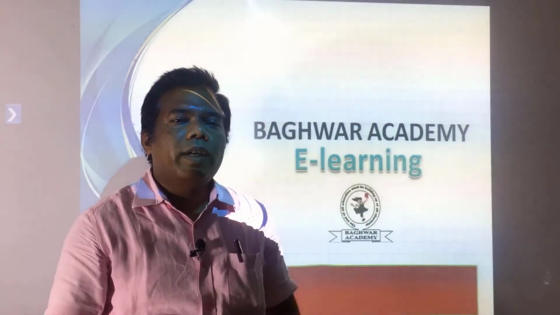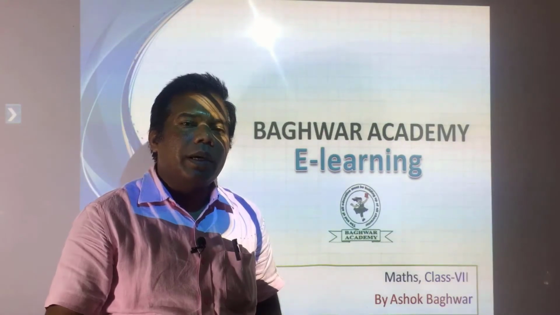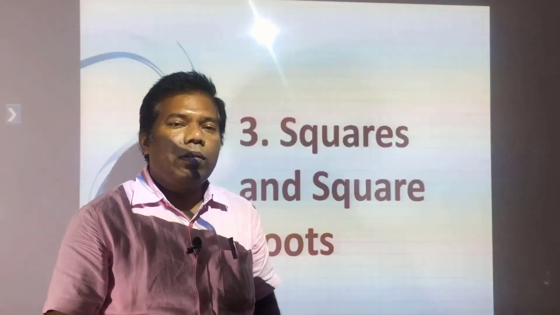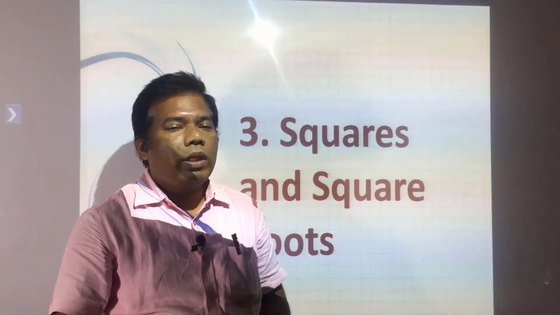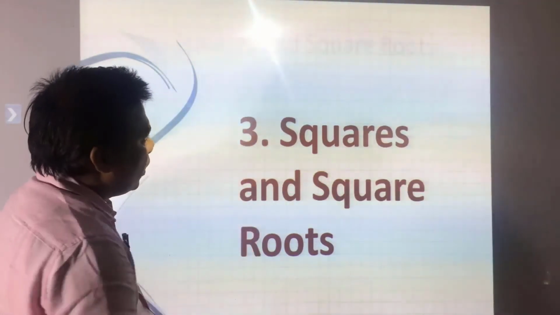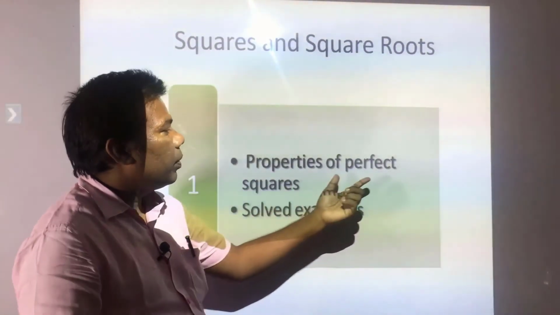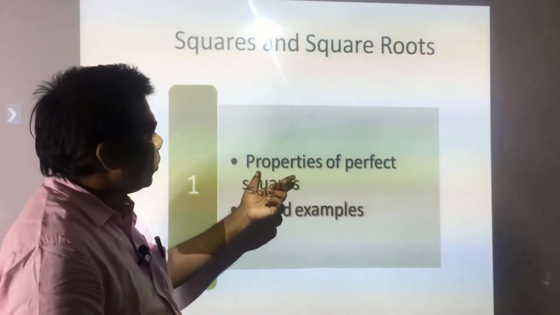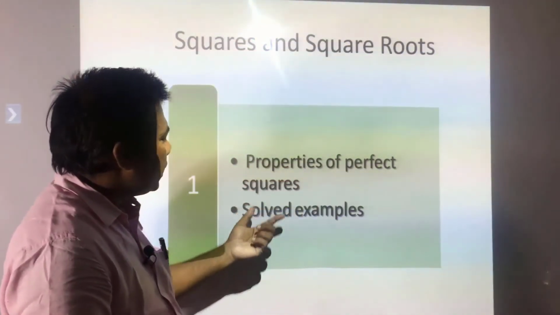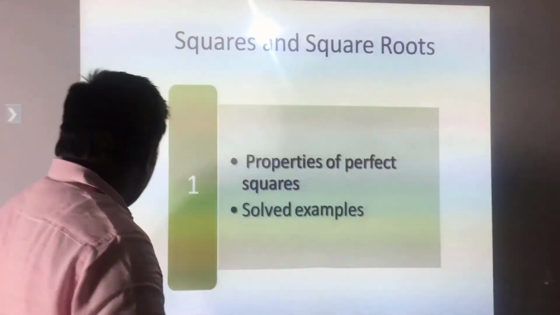In the last video we had started squares and square roots, we had seen some examples and we had completed one exercise also. In today's video we are going to see properties of perfect squares. If you remember, we had done perfect squares. So, we will see today properties of perfect squares and some solved examples. So, let us start.